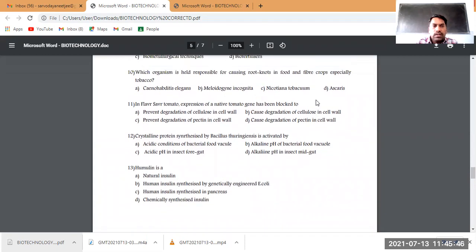Which organism is held responsible for causing root knot in food and fiber crops, especially tobacco?